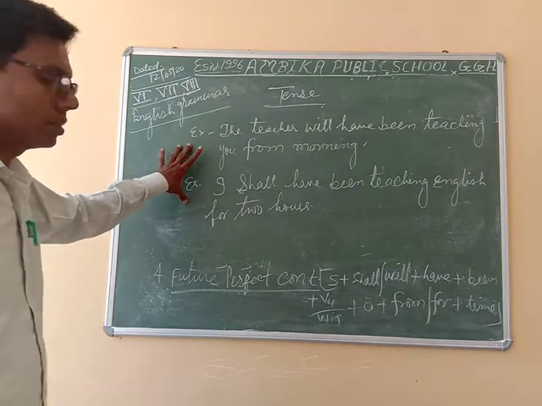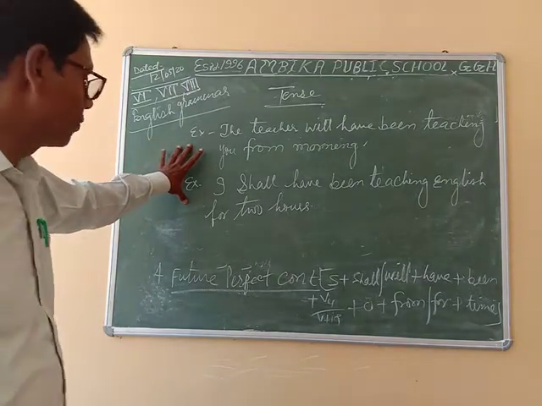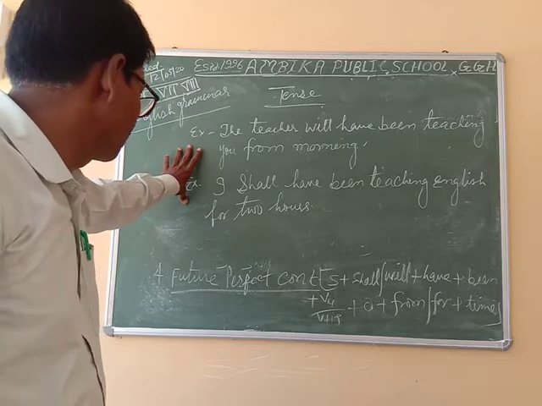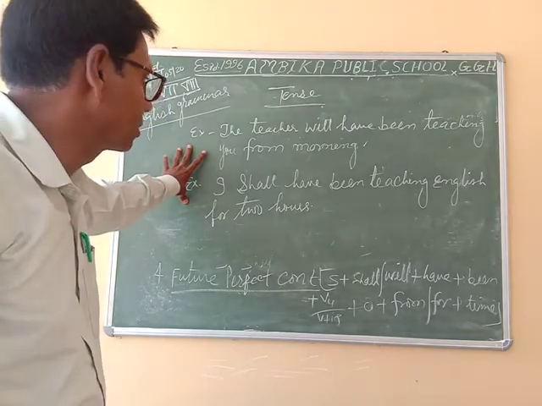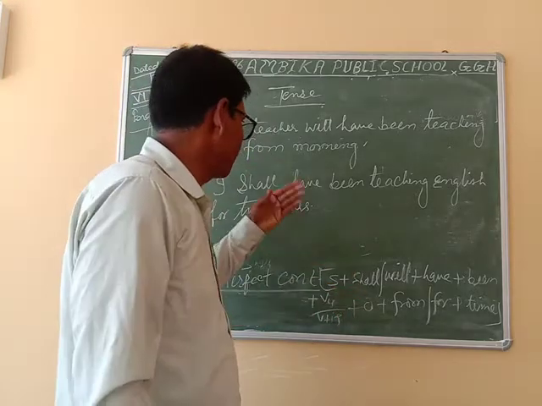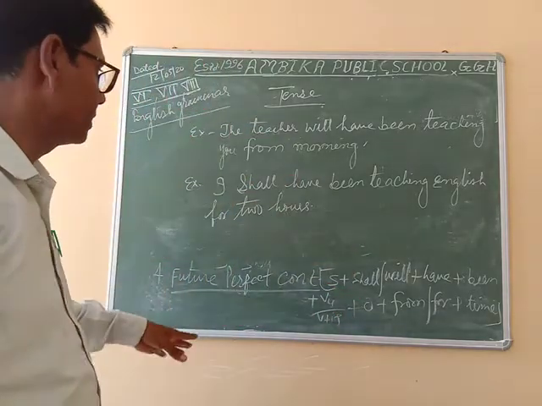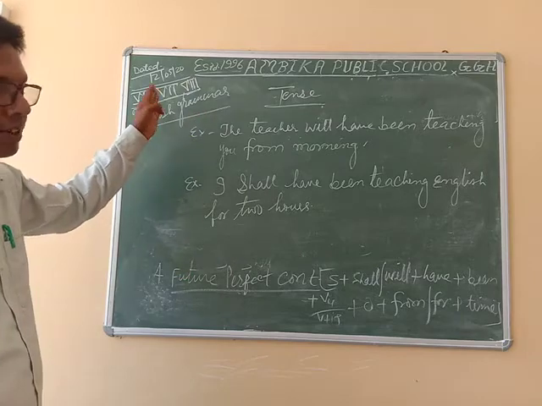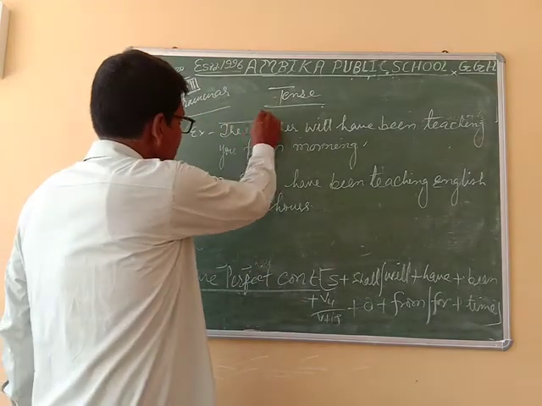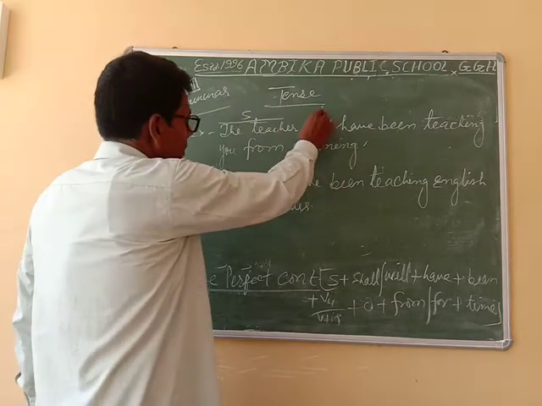These two examples will prove the sentence is related to the future perfect continuous. And this is the structure. With the help of the structure, we have to analyze whether the sentence is forming the future perfect continuous or not. So, firstly, break the sentence. This is the subject. After the subject, will have been comes.